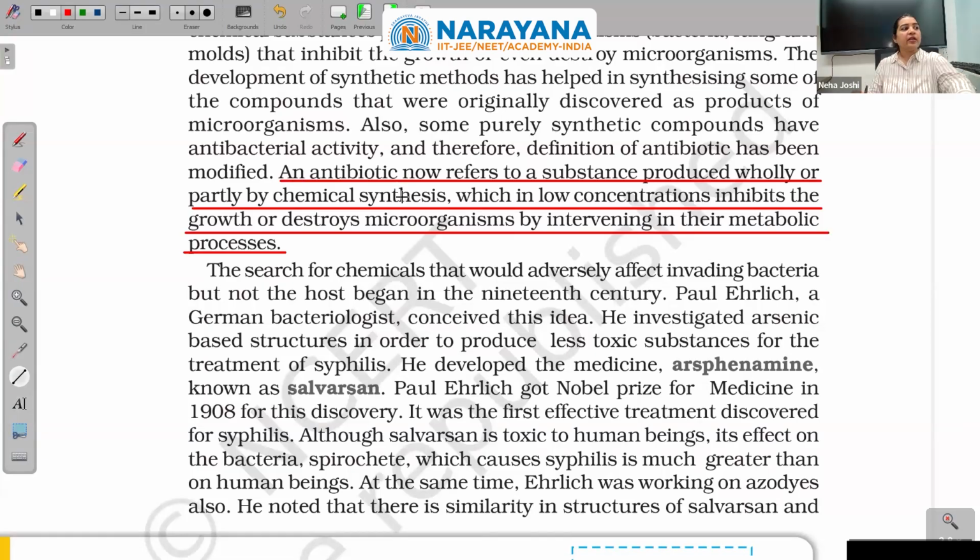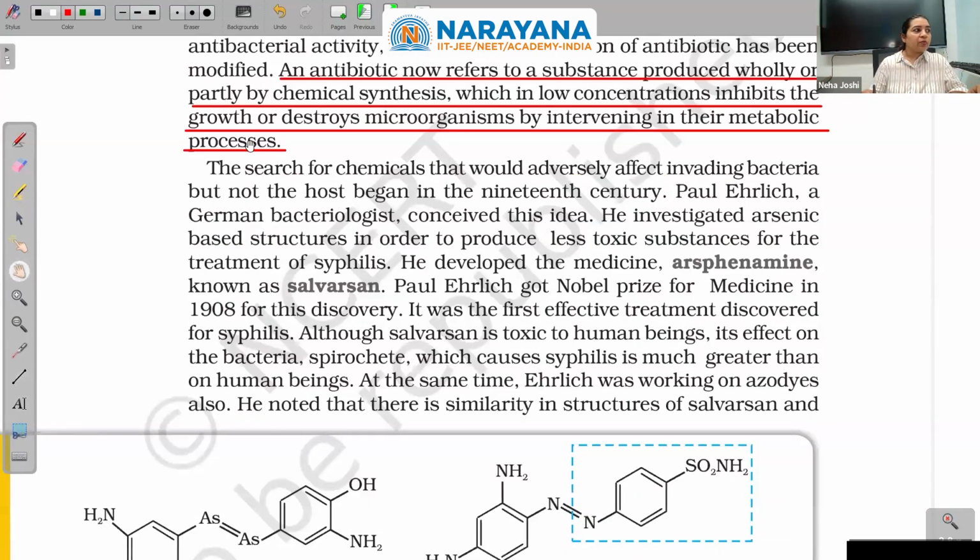An antibiotic now refers to a substance produced wholly or partly by chemical synthesis. Partly also, because you may abstract them from some plant or some other microbe naturally available in nature, which in low concentration either inhibits the growth or destroys completely the microorganisms by intervening in their metabolic processes.